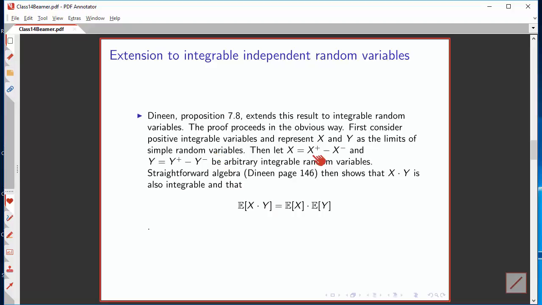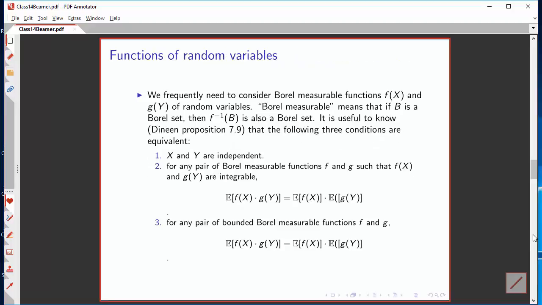He then writes the random variables as differences of their positive and negative parts, does a bunch of algebra, and proves yet again the expectation of a product is the product of the expectations. If you try to prove this from scratch, it becomes rather a pain because you can't simply write down a sum and factor it. That only works for simple random variables.